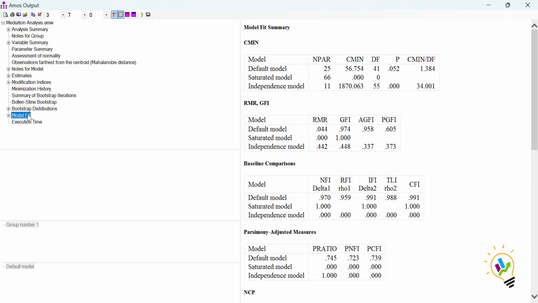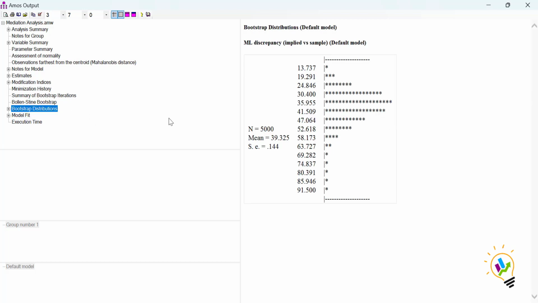The chi-square value in the model fit is 56.754, so this value is between this limit. This is a basic analysis where we can say that bootstrapping can be used for model fit if the chi-square value is between the minimum and maximum of the distribution. We got 56.754, which is within the limit, so we can use this bootstrapping of 5000.